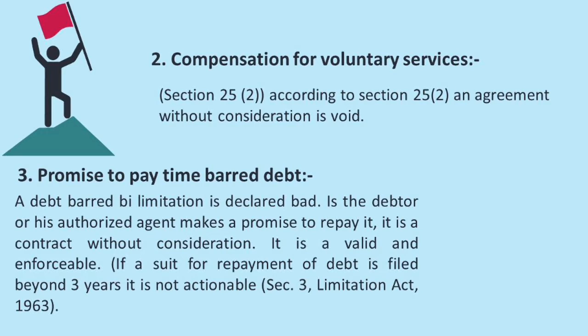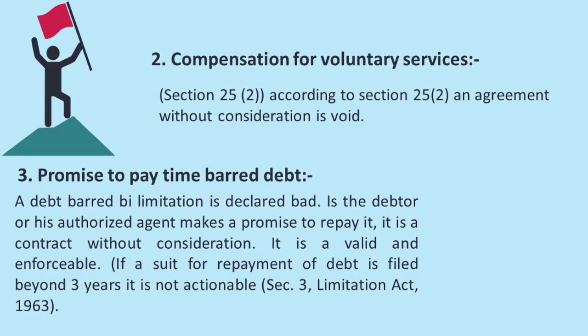You understand? Here, A is not demanding any money from B. B is voluntarily offering some money to A, because A has given the bag. It is the compensation for voluntary services. You are doing the service without expectation of any consideration. Subsequently, if that other person pays you, it is legally enforceable.